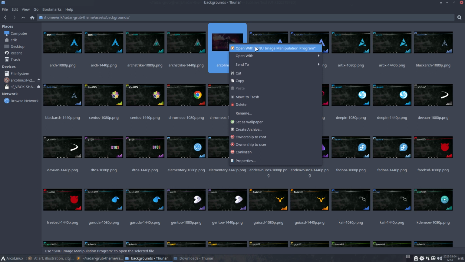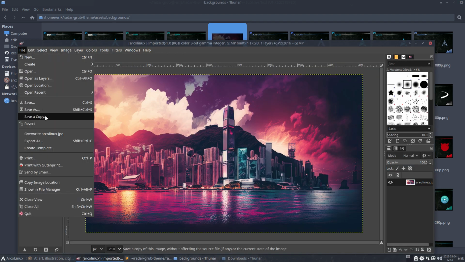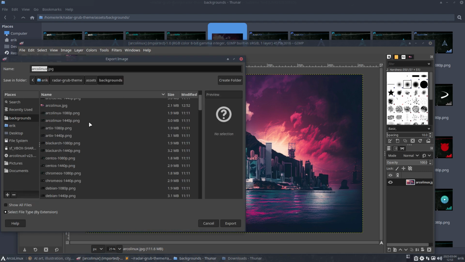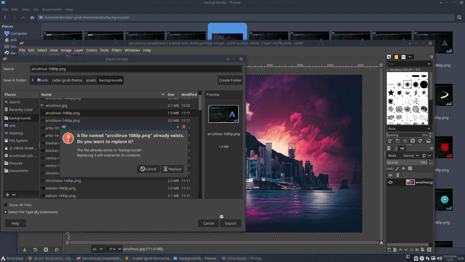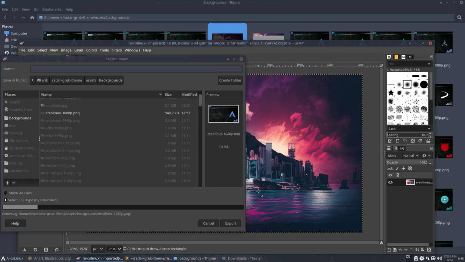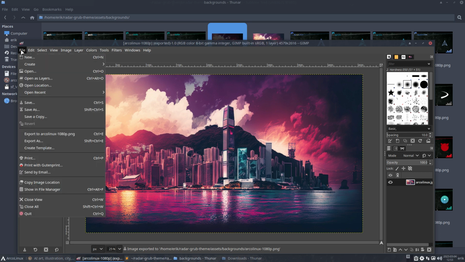I can open this like that and then export it as, now we're going to overwrite ArcoLinux 1080, export, replace, export. I could now set the 1080 as a PNG. It's gonna be a huge thing.